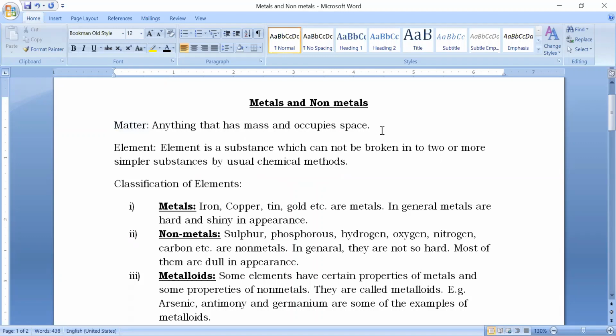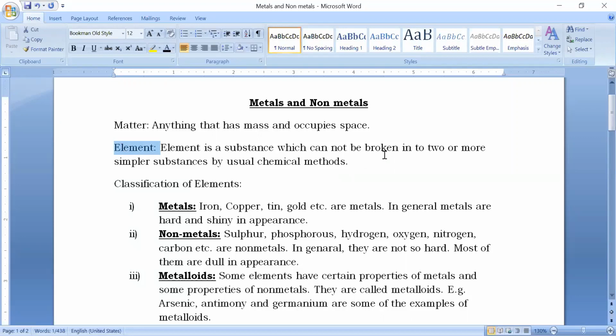Suppose आपके पास एक pencil box है, that is a matter. आपके पास book है, that is a matter. Your bag, you yourself are matter. Even air is matter. Then we should know what is element.